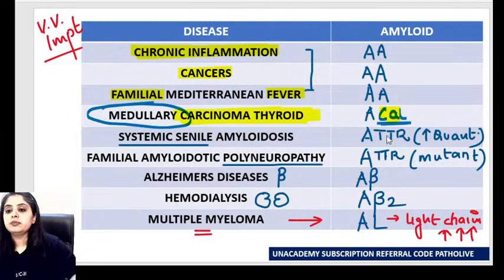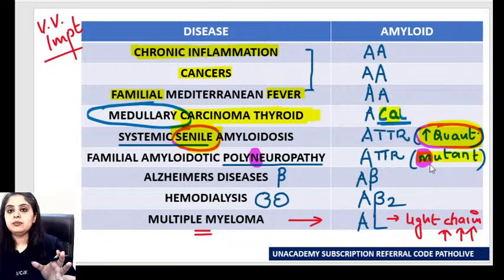How did we learn this? Which one has the quantity problem of ATTR, and which one has the mutation problem? Systemic senile means old age, too much of age. Quantity wise, too much of age, so ATTR wise, too much of quantity. Here I'm talking about the quantity of the age; here I'm talking about the quantity of TTR. Whereas when I talk about polyneuropathy, N for neuropathy, N and M happen to be neighbors. So neuropathy is associated with mutation. And over here, quantity of age, old age, quantity of TTR is how we learn.